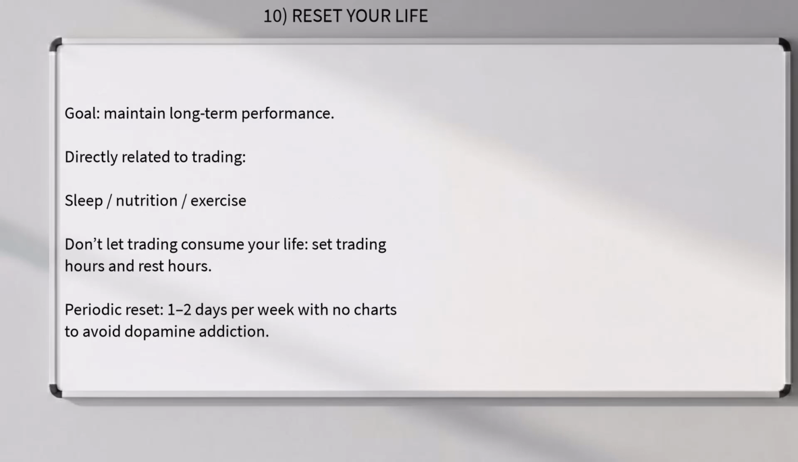10. Reset your life. Goal. Maintain long-term performance, directly related to trading. Sleep/nutrition/exercise. Don't let trading consume your life. Set trading hours and rest hours. Periodic reset, 1 to 2 days per week with no charts to avoid dopamine addiction.